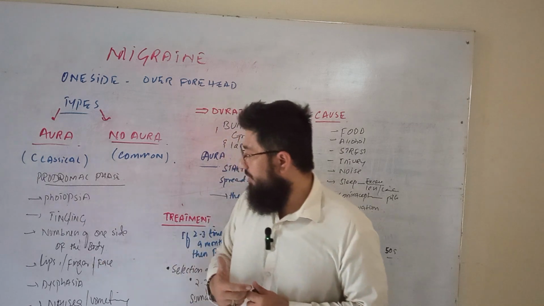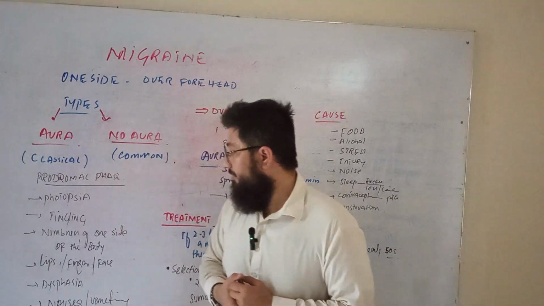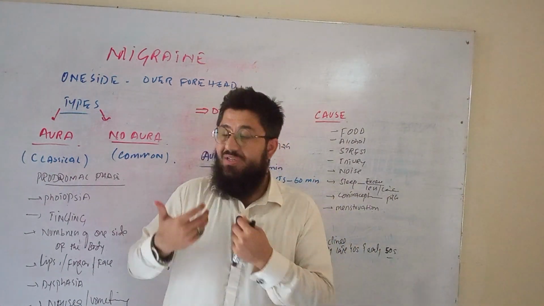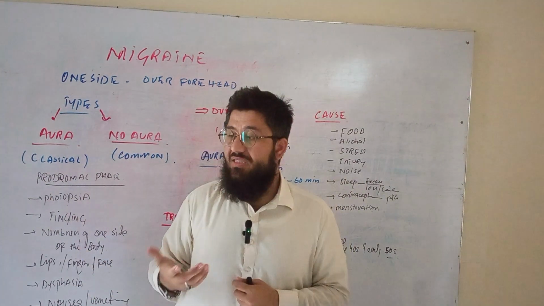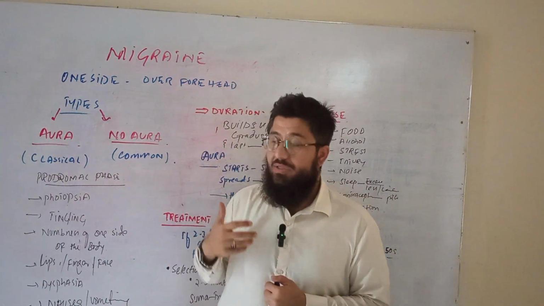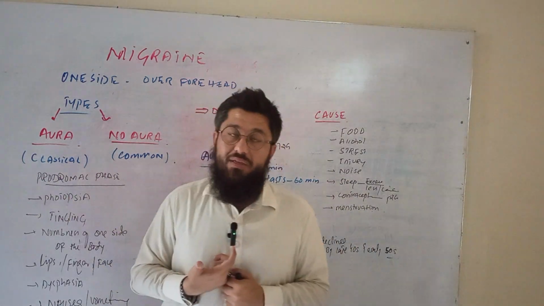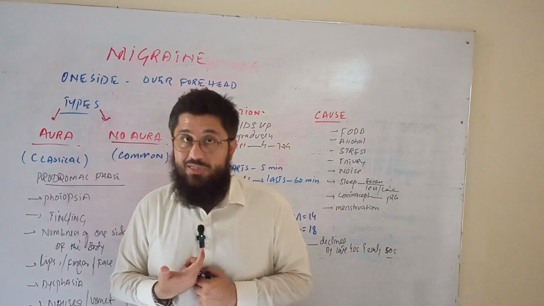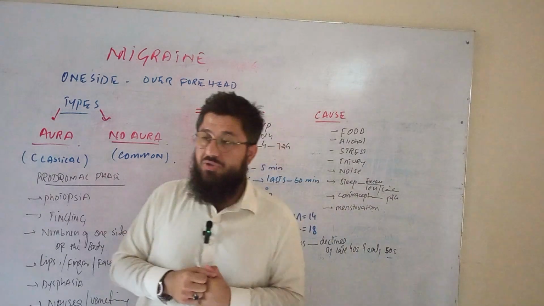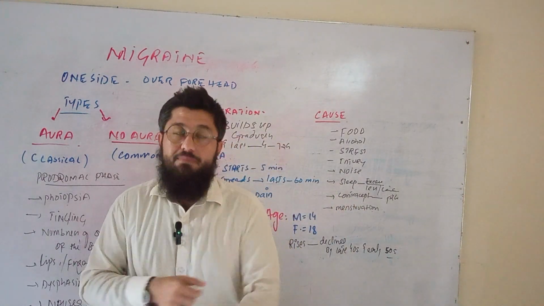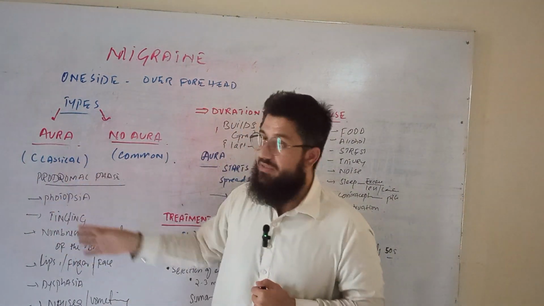Then we will have a patient of classical migraine. That patient will say that I have a kind of discomfort on one side of my body, my lips or my face or my one-side hand is numb. I cannot feel perfect sensations. Along with that, the patient may complain of nausea-like feelings, and vomiting may also be observed in that patient having classical migraine. Sometimes the patient may not be able to speak properly. Improper speaking will be seen in patients having classical migraine.